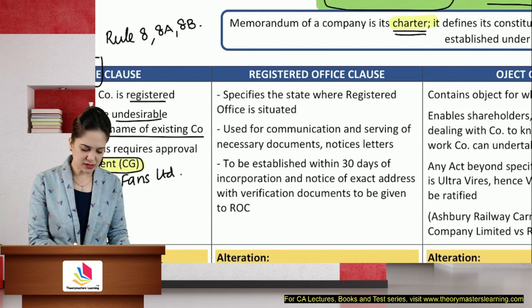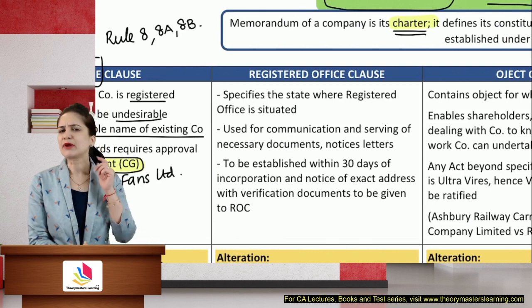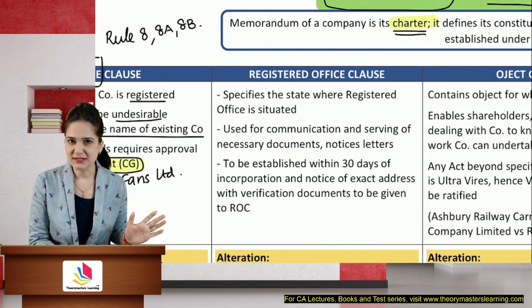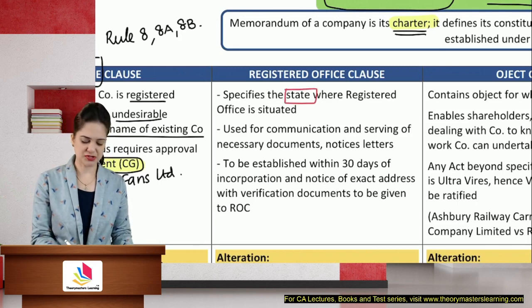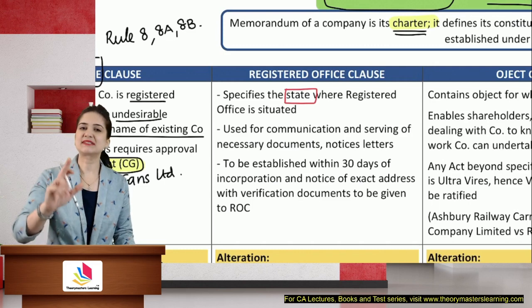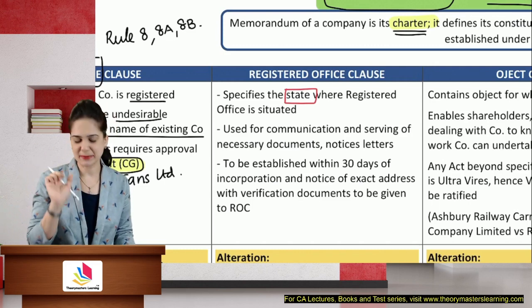Then we have the registered office clause. In the memorandum, do we need to mention the exact address? No, we only need to mention the state where the registered office is situated. The exact address can be communicated to the ROC separately.